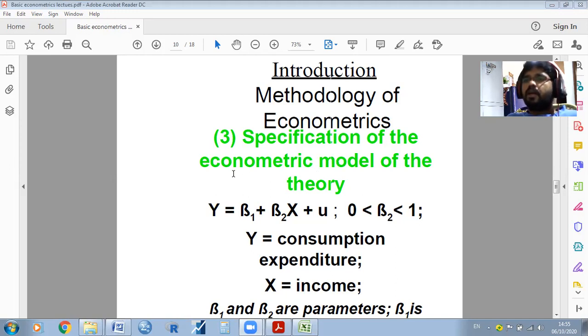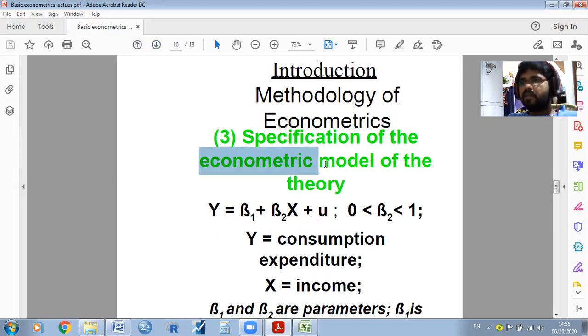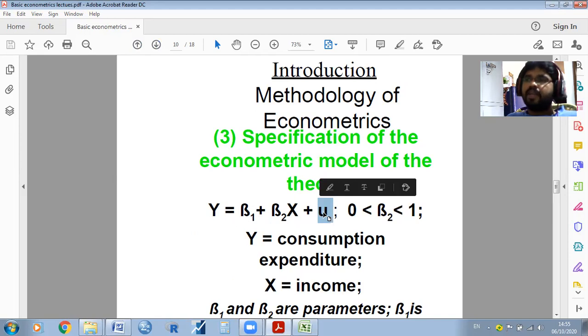See, what is a mathematical model? y = beta 1 + beta 2 x. In the econometric model, y = beta 1 + beta 2 x + u, where u is the error term. When you add an error term to the mathematical model, it converts into the econometric model. Why we include this error term, we will discuss briefly in the next class.